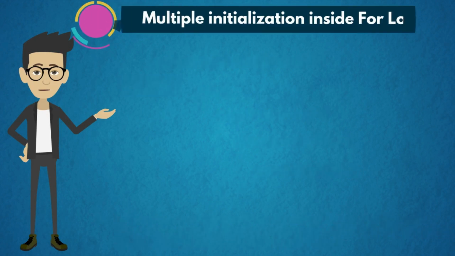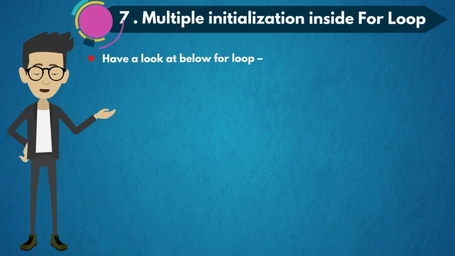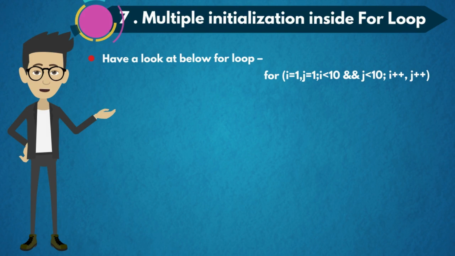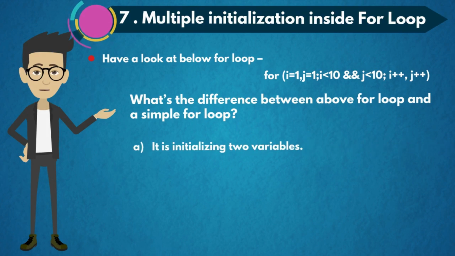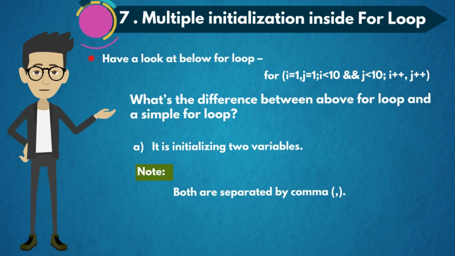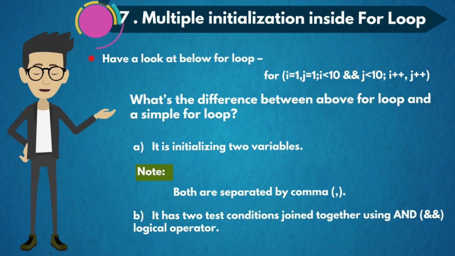The seventh concept is multiple initialization inside for loop. Have a look at the below for loop. Example: for i = 1, j = 1; i < 10 && j < 10; i++, j++. Here the initialization and updation are given. What is the difference between the above for loop and a simple for loop? The answer is simple. It is initializing two variables i and j. Note that both are separated by a comma. It has two test conditions joined together using the AND logical operator.